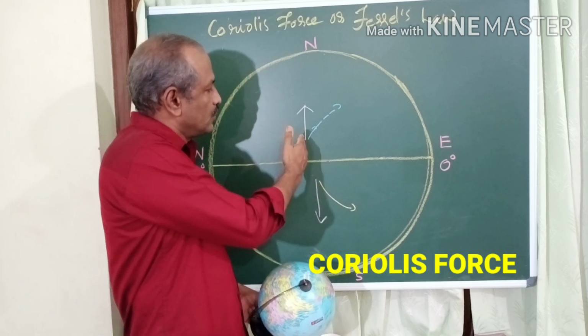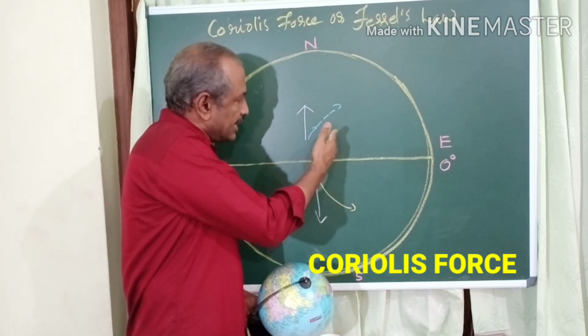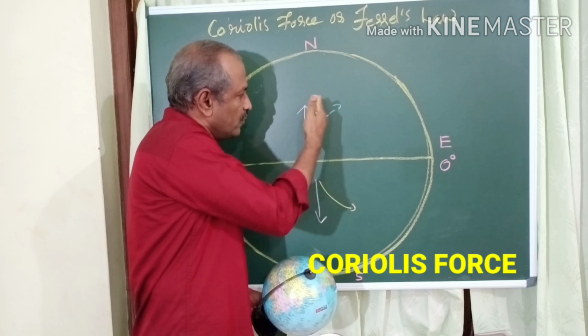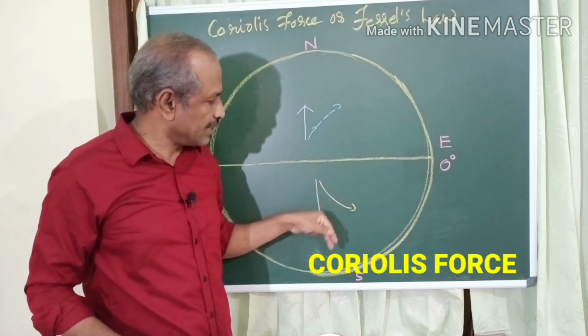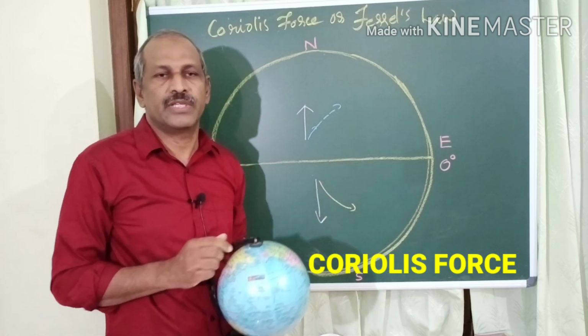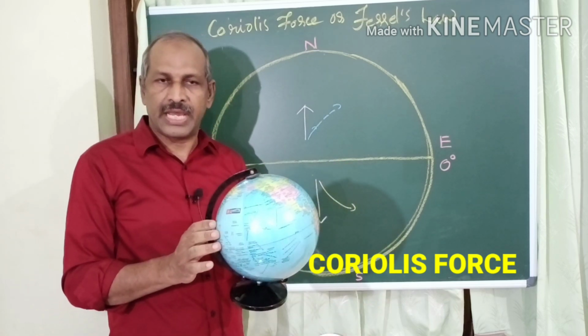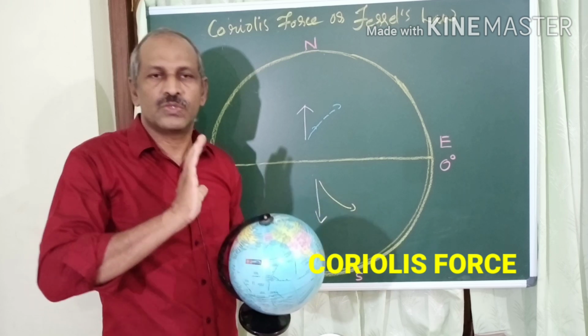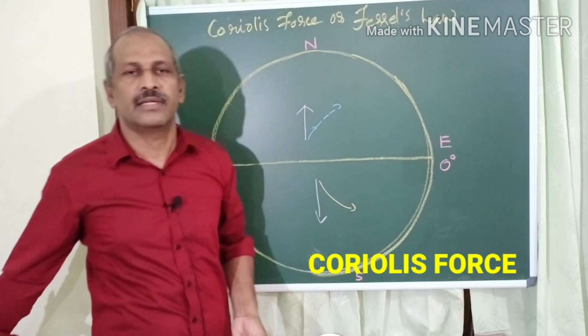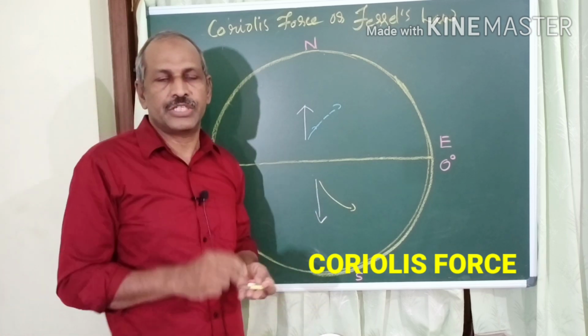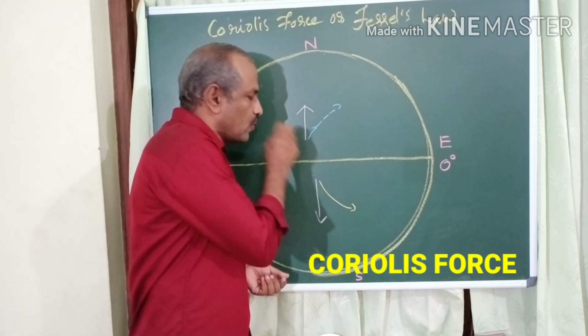If the earth is stationary, not moving, there is no Coriolis force because the force is generated as a result of earth's rotation.